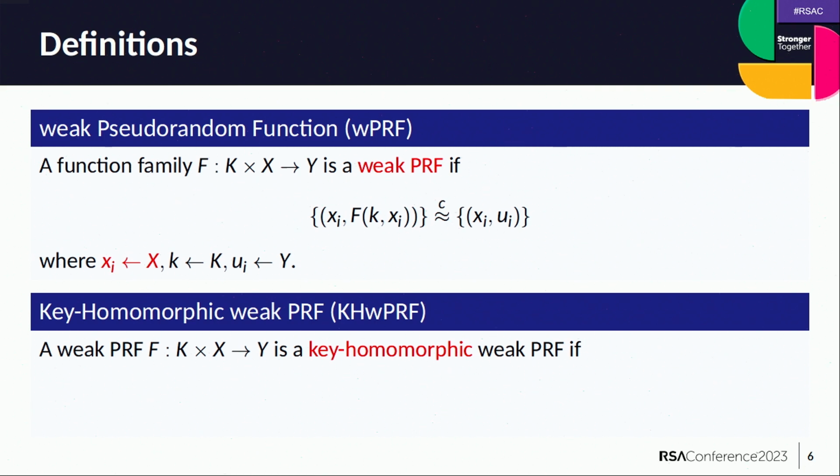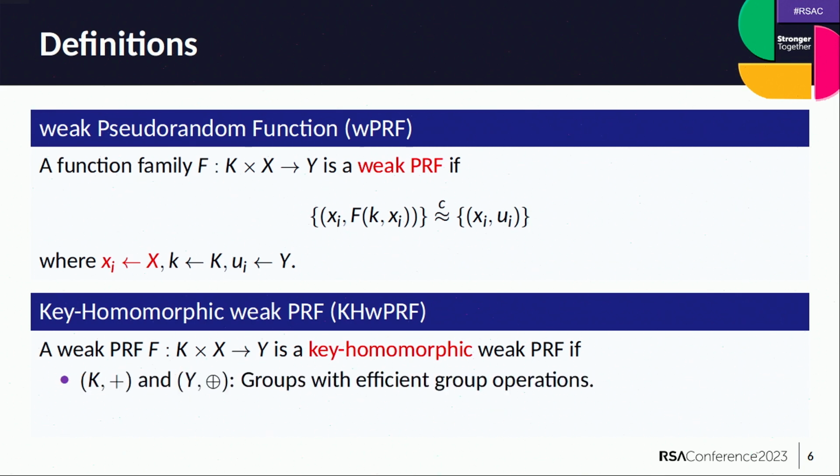So here we have the definition of a key homomorphic weak PRF. We say that a weak pseudo-random function is a key homomorphic weak PRF if the key space and the output space are groups with efficiently computable group operations. And for any input x, there is a group homomorphism from the key space to the output space. So this can be simply viewed as: for any input x, and for any two keys k and k prime, if you evaluate f on the sum of k and k prime and x, it's going to be equal to